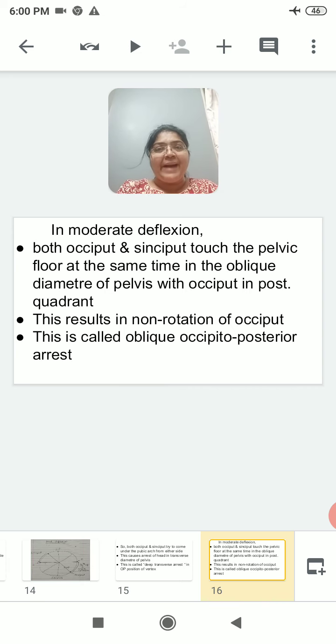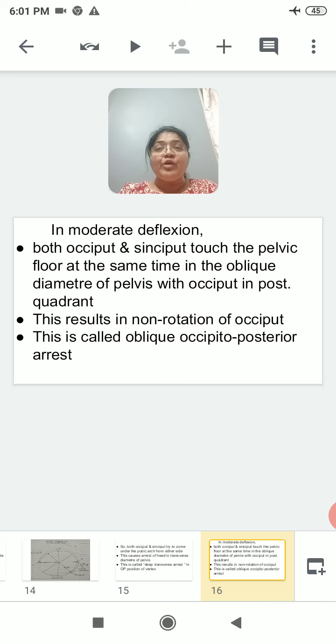Second possibility is mild deflection. So let's see what happens in the mild deflection. Both occiput and sinciput touch the pelvic floor at the same time in the oblique diameter of the pelvis, with occiput in the posterior quadrant, right? When there is moderate deflection, both occiput and sinciput touch the pelvic floor simultaneously. Occiput is in the posterior quadrant, sinciput is in the opposite anterior quadrant. This results in non-rotation of the occiput.